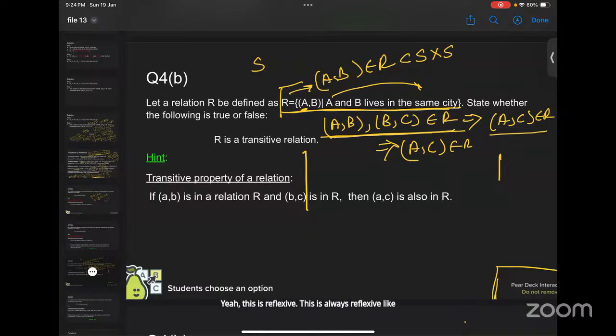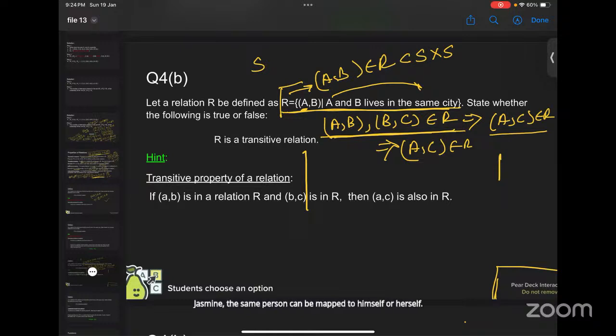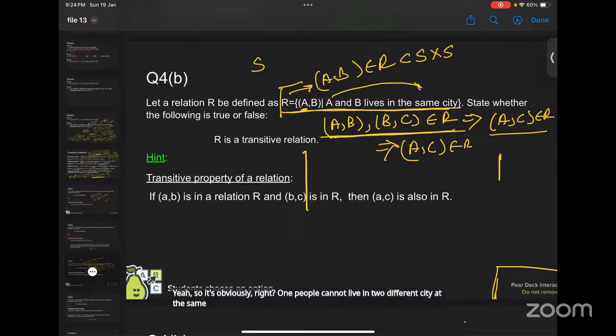Because the set will be, obviously, people will be in the same city as himself or herself, right? The same person can be mapped to himself or herself. So it's obviously right. People cannot live in two different cities at the same time. So it is obviously reflexive, symmetric and transitive.